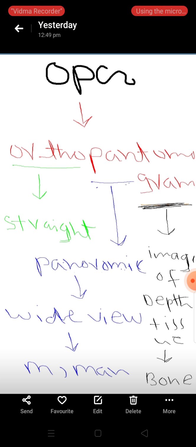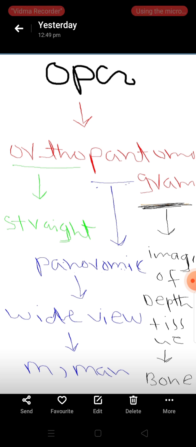In the second video, we will study the anatomical landmarks of OPG. In the third video, we will study how to interpret OPG, or zones of OPG. And in the fourth video, we will study the errors of OPG or artifacts of OPG.